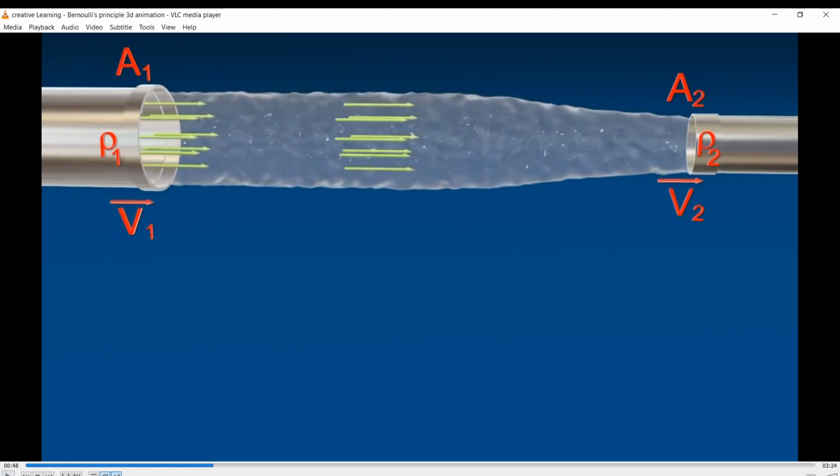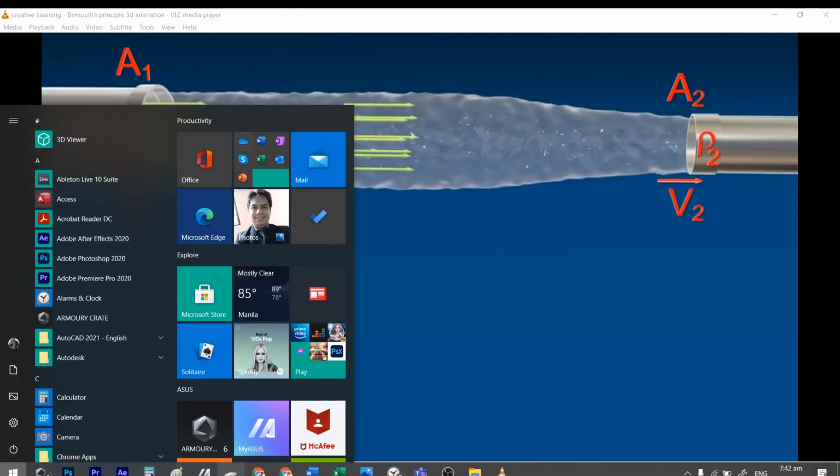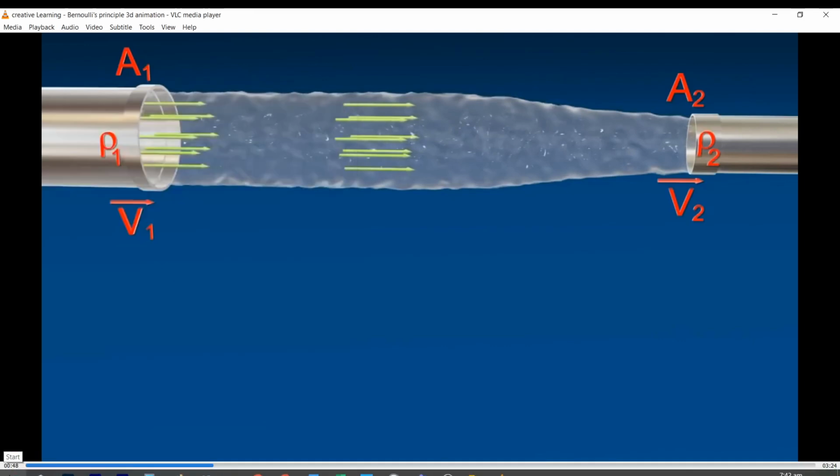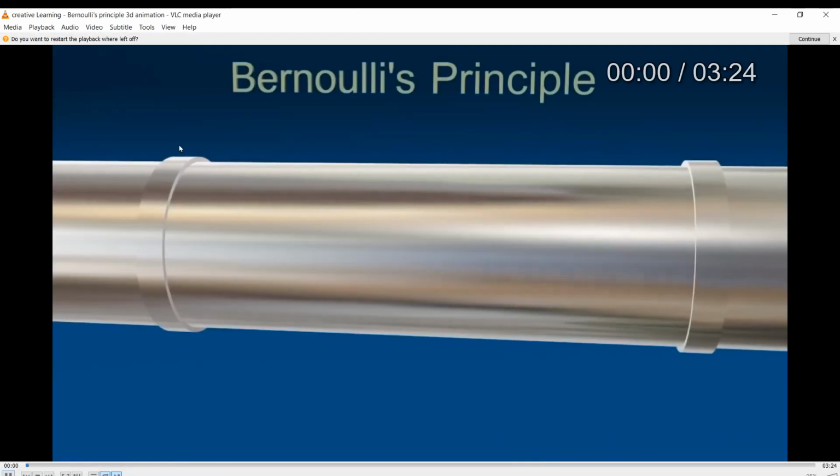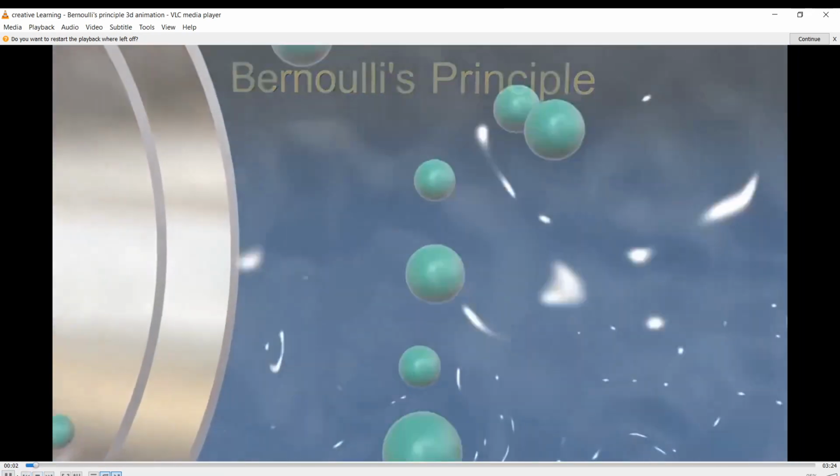So, kunin lang natin yung sa video, capture ko lang so that we can have a point of discussion, no? Habang inaayos ko rin yung mga PowerPoint. May ready na tayong Bernoulli's principle PowerPoint. Sorry.